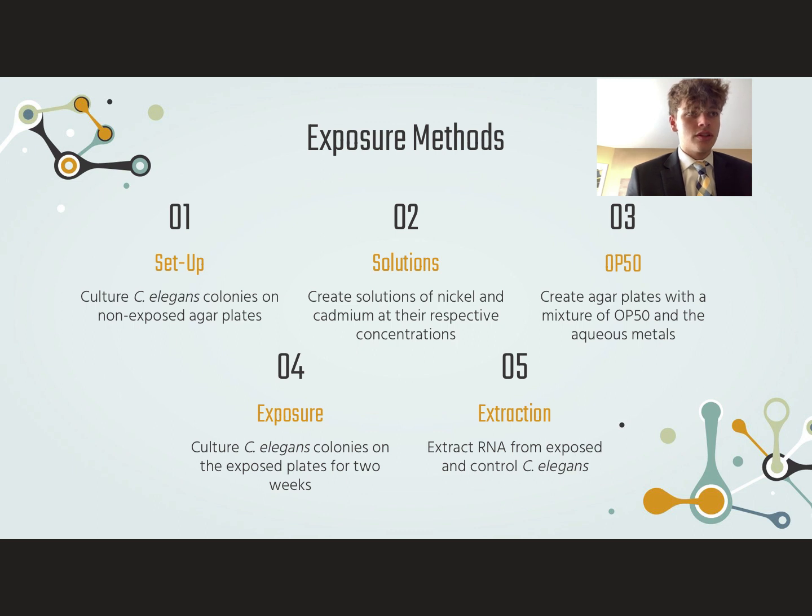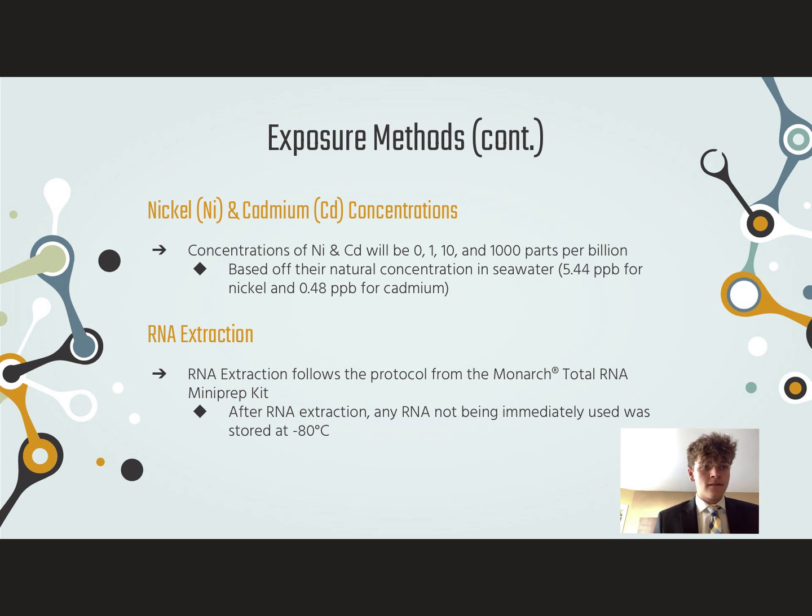The fourth of which is placing C. elegans on those plates to be exposed. And the fifth step is extracting RNA from those exposed and control C. elegans. The nickel and cadmium concentrations will be 0, 1, 10, and 1,000 parts per billion.